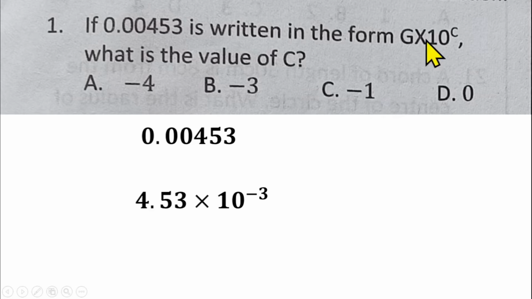And if you compare what you are having here with the way they want you to write it, you'll be having g times 10 raised to power c. So if you look at c, c is the same thing as minus 3 here, which means that your c is going to be minus 3, and that makes option B the right answer for question number 1.